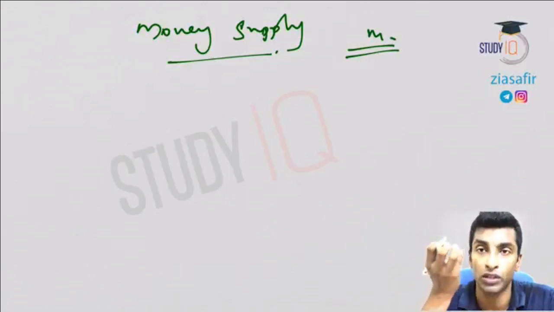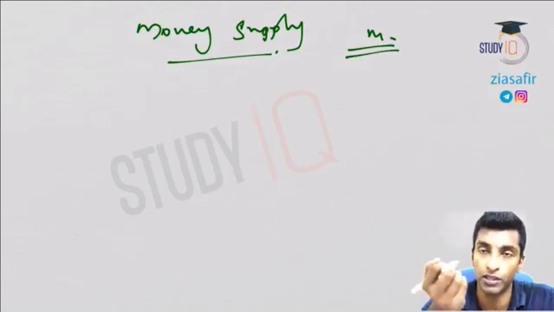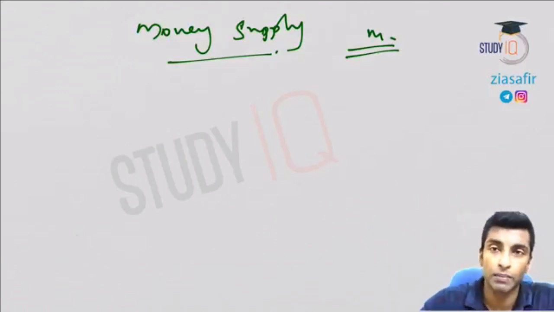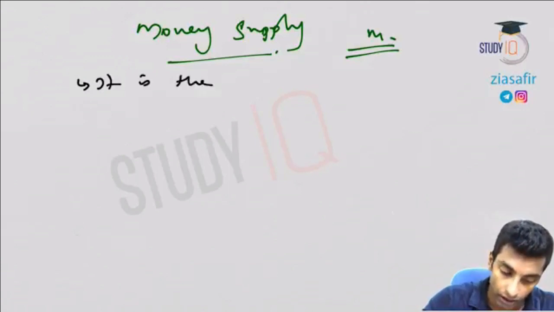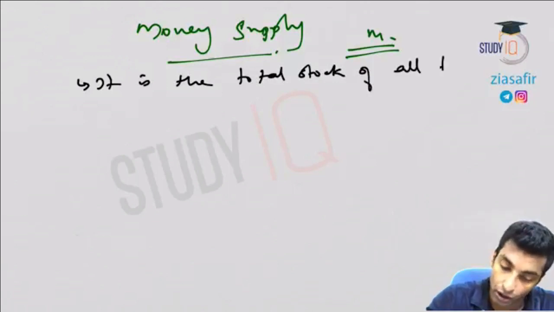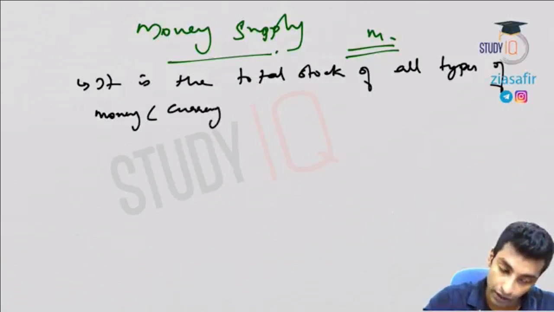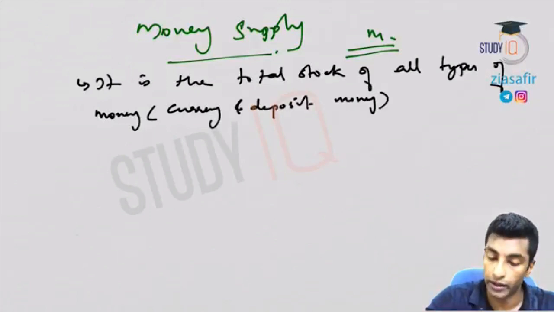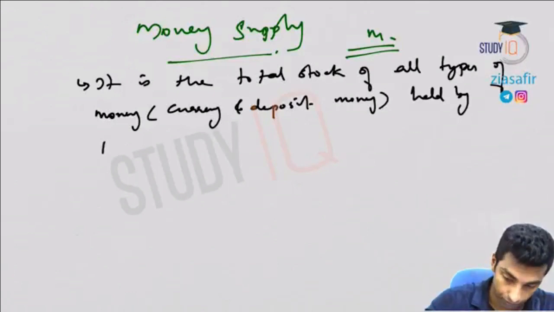What is the most liquid money? What is the least liquid money? Everything will have to be covered because questions asked every year in prelims from this particular topic. Okay. So what is money supply? Let me write down the definition first. It is the total stock of all types of money. That means currency with the public, currency and deposit money both. Okay, all types of money, currency and deposit both will come, held by public.